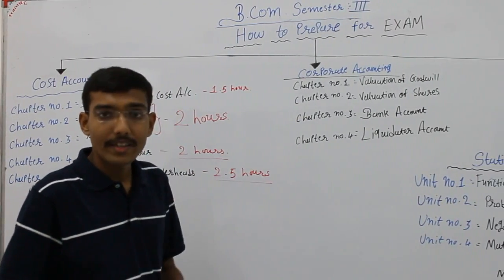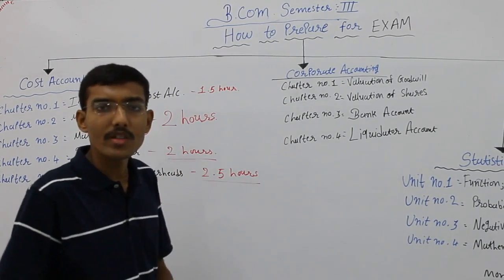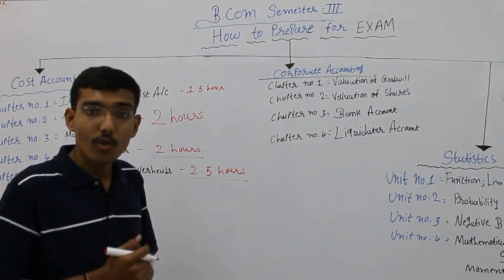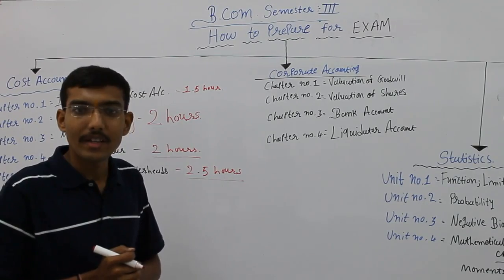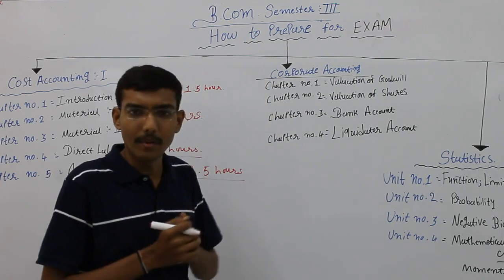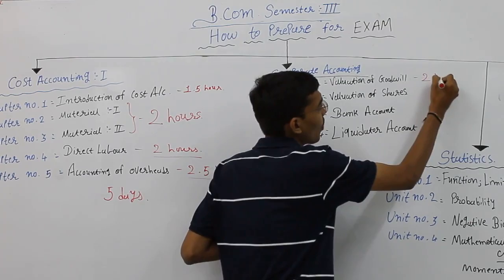Now I am discussing the second subject, very important, corporate accounting. In this subject there are 4 units and 4 chapters only. Unit number 1, chapter number 1, valuation of goodwill. Valuation of goodwill is a very basic chapter and the easiest chapter in the whole syllabus. It takes maximum 2 hours.